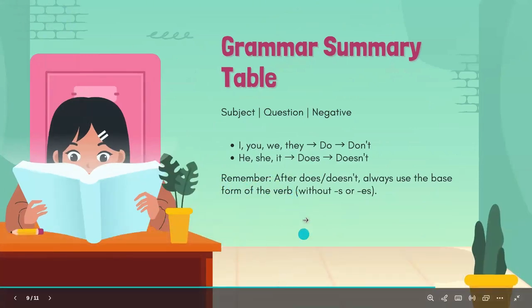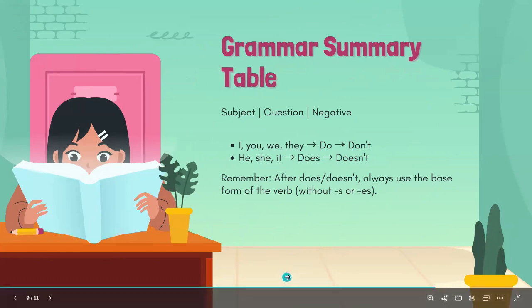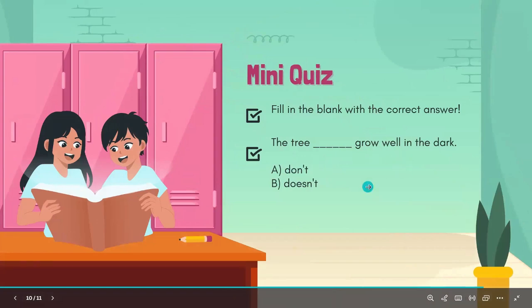This is a grammar summary. For subjects I, you, we, they, we use do and don't. But if he, she, it, we use does and doesn't. And then remember, you add s or es after the verb when there is no does.